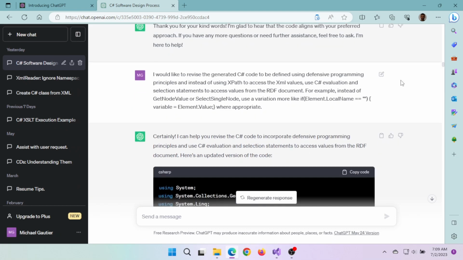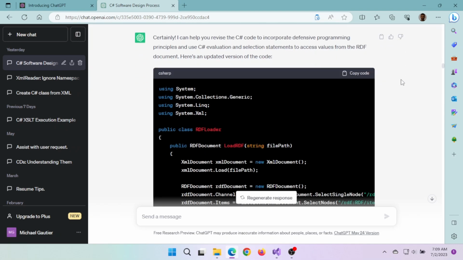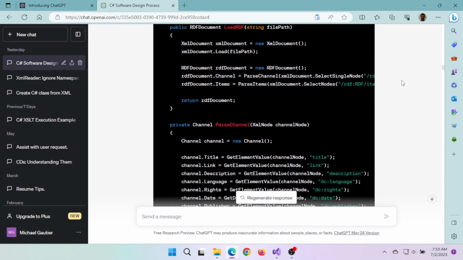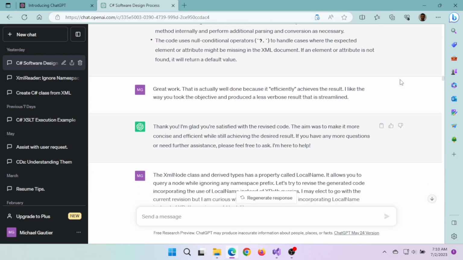It did a pretty good job with that, but I knew from experience that there would be certain aspects of parsing that XML in .NET and C Sharp that could cause issues if you didn't approach it a certain way. And so I gave ChatGPT a suggestion.